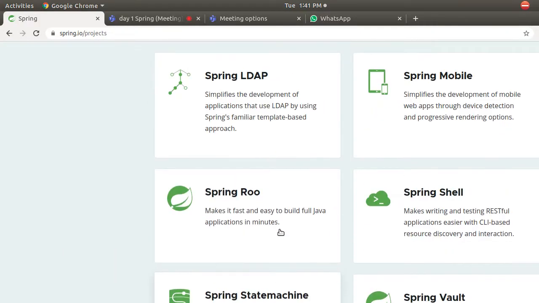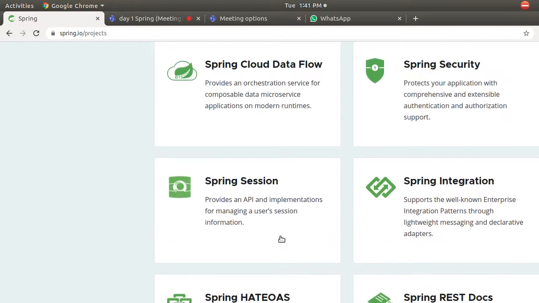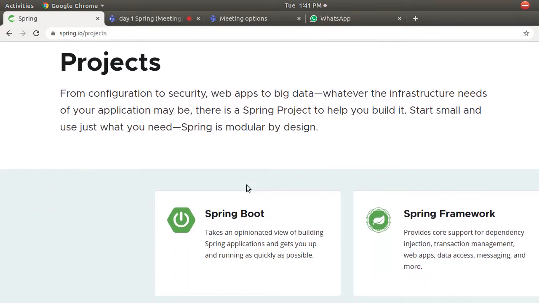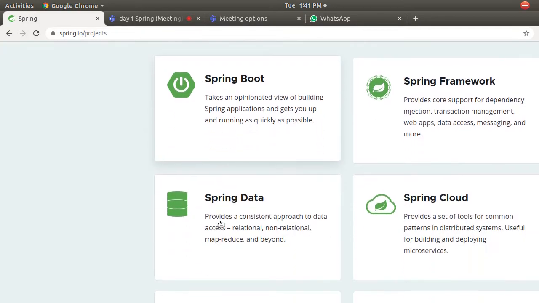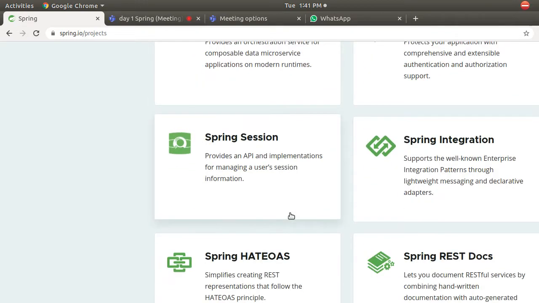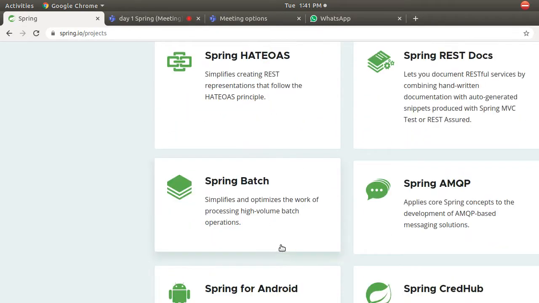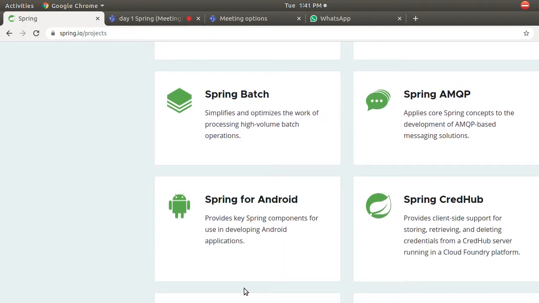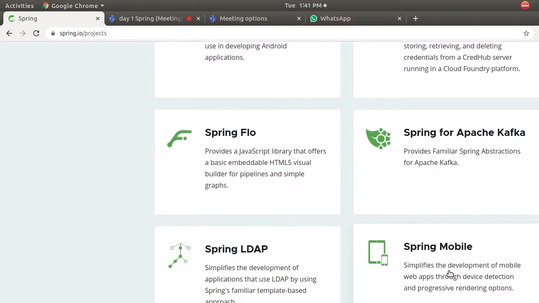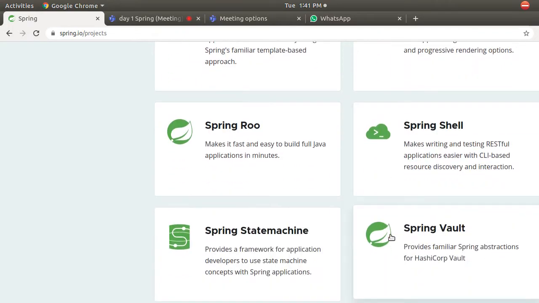So literally what we are going to learn now is the basic part of it, means what is just the Spring framework. Later we will learn what Spring Boot is, in case it is there in your syllabus, and then we will learn something called Spring MVC, and we will try to expose REST API services, and anybody can consume them, and you should be able to build a real-time application. So that is what our aim is.